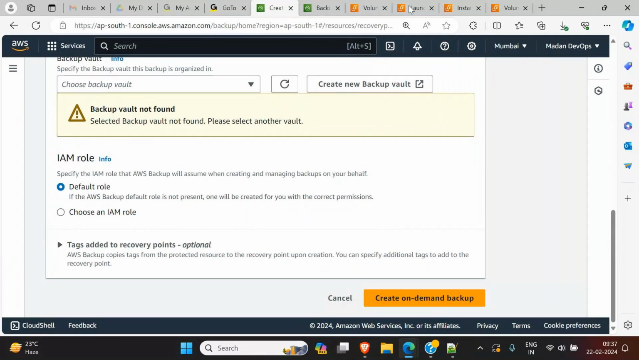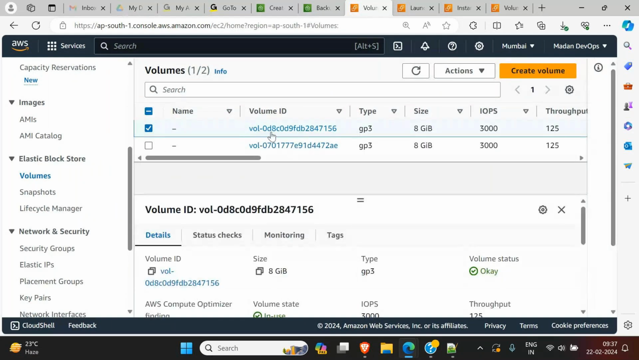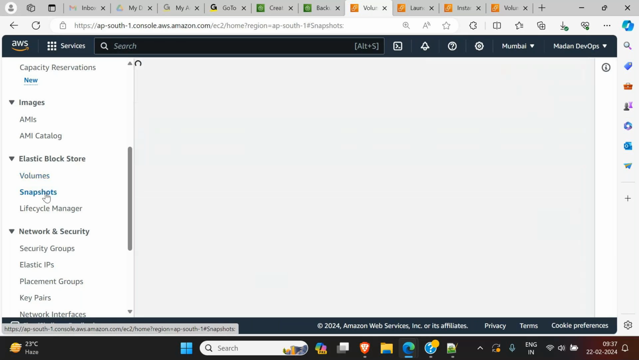See, backups are nothing but snapshots. Snapshot is like a photograph, right? Whatever data the volume contains at that moment, up to that point, that backup will be taken as a snap of that volume. That snapshot will be created inside the snapshots. On the left side you see the snapshots option. Click on it, and here you will see a snapshot.